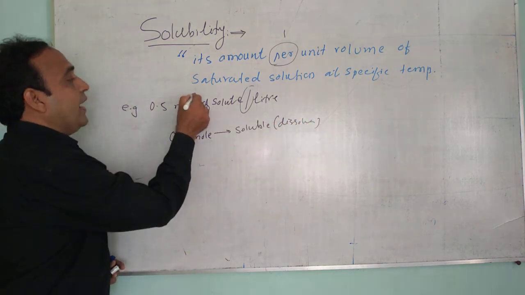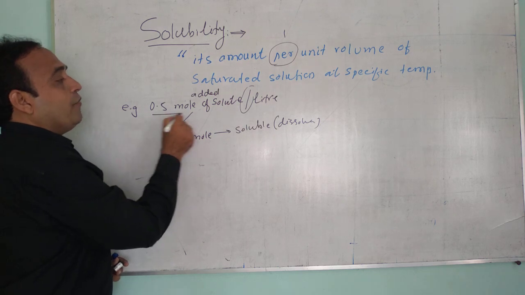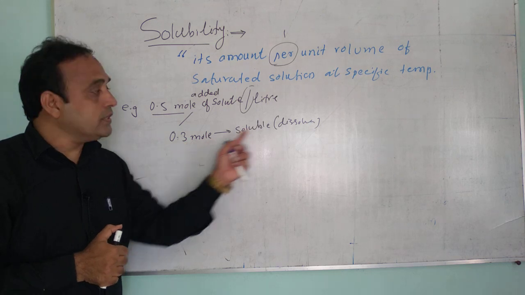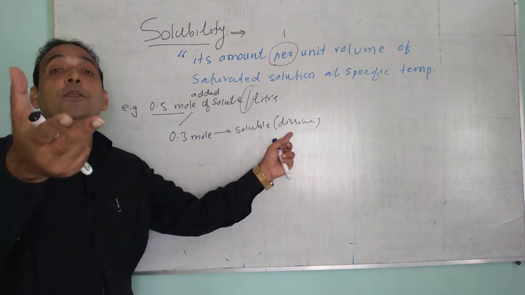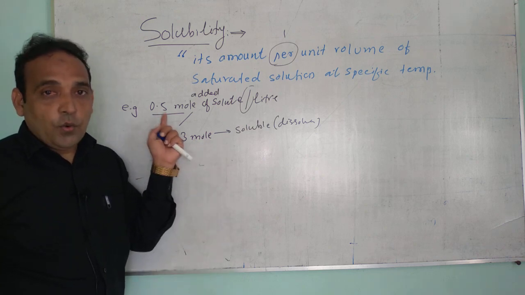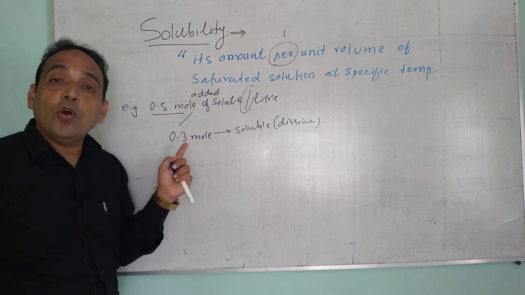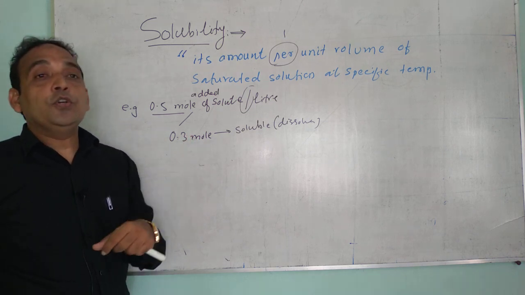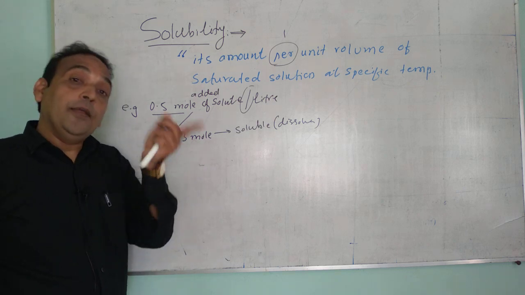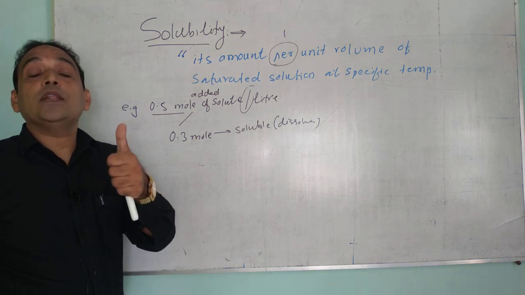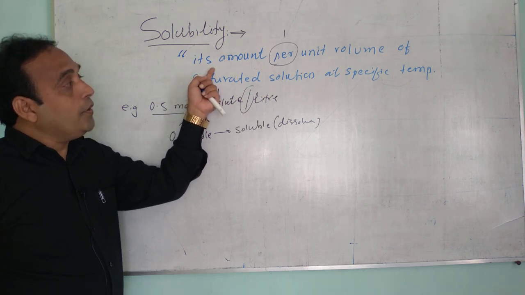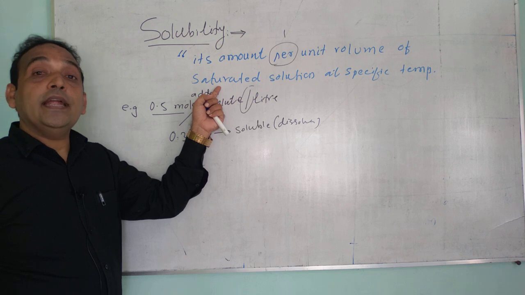How many moles have we added? We have added 0.5 moles of solute in 1 liter of solution. Out of this, 0.3 moles get dissolved. What is the solubility of the solute? How much did I add? 0.5 moles in 1 liter of water, and out of that how much dissolved? 0.3 moles. My question, what is the solubility? So solubility is 0.3 moles, and the remaining 0.2 is not dissolved, that is called insoluble, and this is the amount of solute per unit volume of saturated solution.